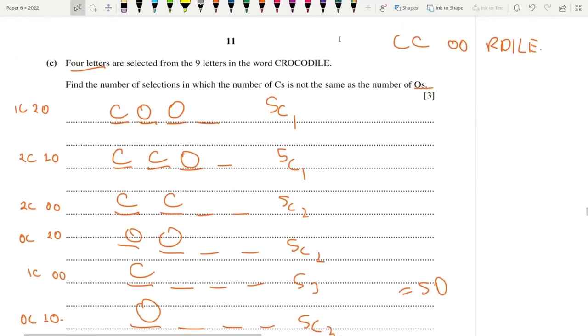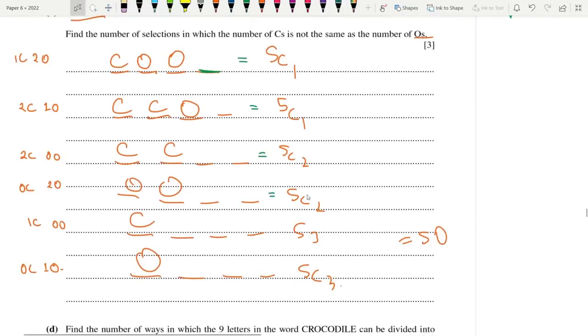If you think of these in this way, you have 5 remaining letters that you can use from R dial, and you have 1 blank left. So that's 5 letters but 1 blank, 5C1 selections, it's always combination. 2C0Os, 5C2. 2O0C, also 5C2. 1C0Os, 5C3, and 1O0Cs, that is also 5C3. If you add all of these up, you get an answer of 50. See if you guys get it. This is 5. All the rest are 10. Hopefully it makes sense, guys.